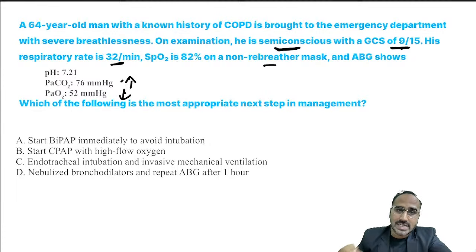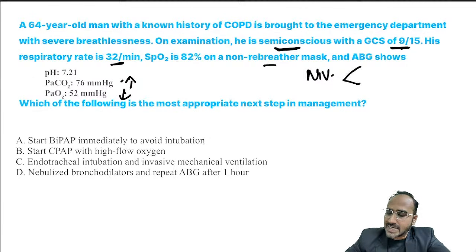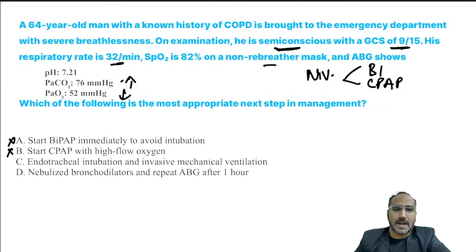If GCS is low or the patient is semi-conscious, then remember the possibility of NIV is totally ruled out. What is NIV? Non-invasive ventilation, that is BiPAP or CPAP. You don't have to go for BiPAP or CPAP when a patient is semi-conscious or drowsy. So neither can you start a BiPAP, nor a CPAP over here. Why? Because his respiratory rate is very high. His PaCO2 is high. He will develop CO2 narcosis, and he might aspirate gastric contents if you go for an NIV. NIV is always contraindicated if the patient is semi-conscious or unconscious.